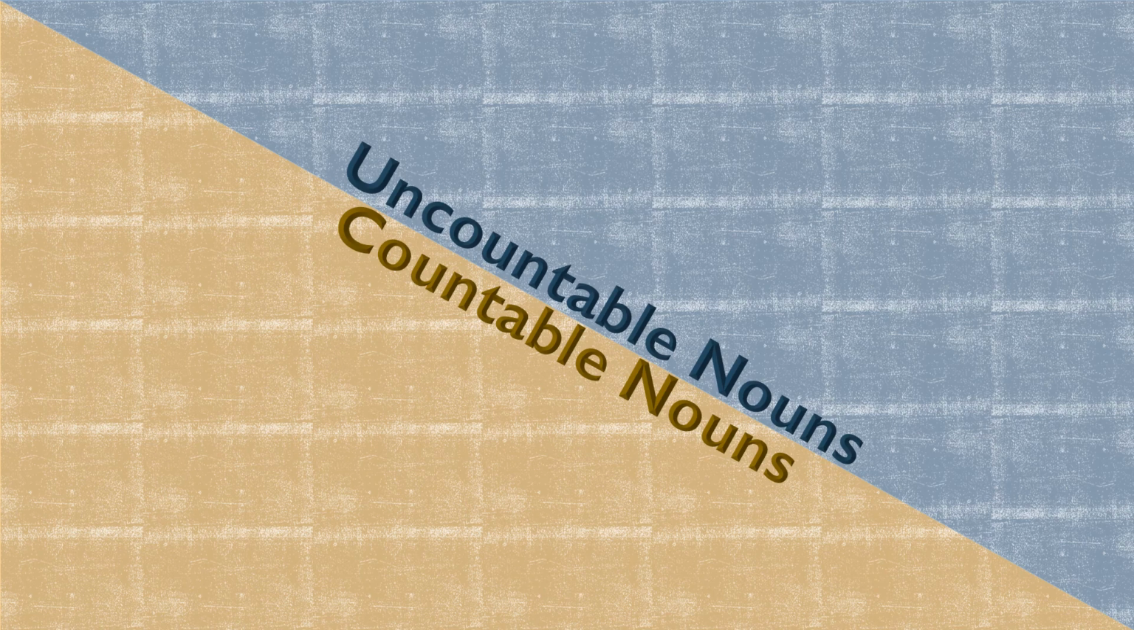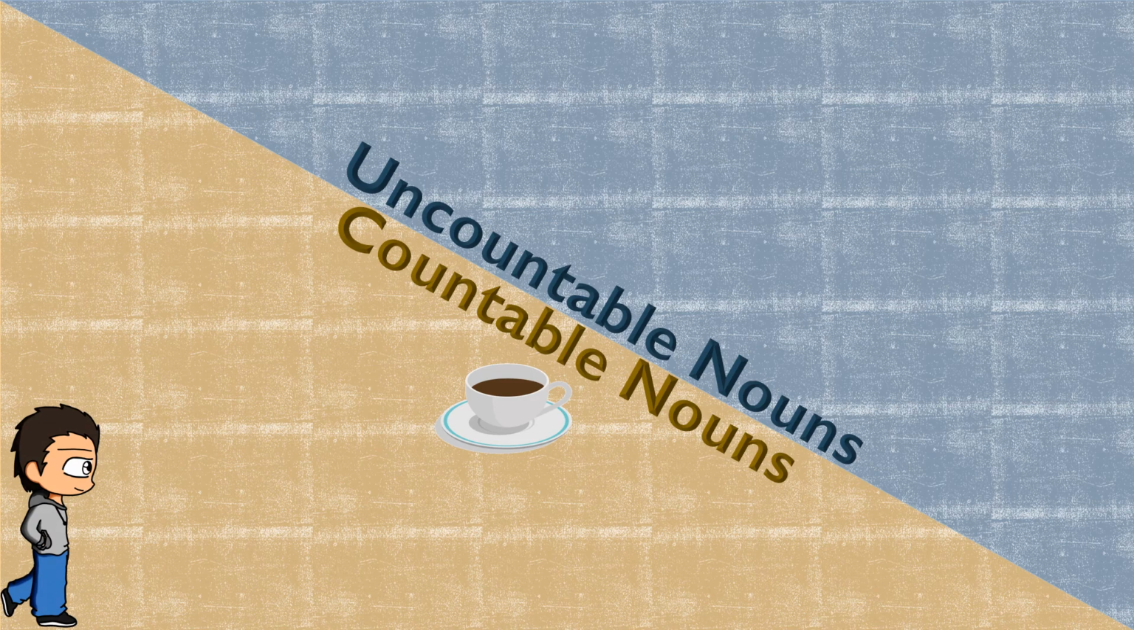Nouns that have plural forms and can be counted are called countable nouns. Countable nouns use words such as few, many, several to show how many. Examples of countable nouns are cups, plates, people, man, girl, woman, etc.